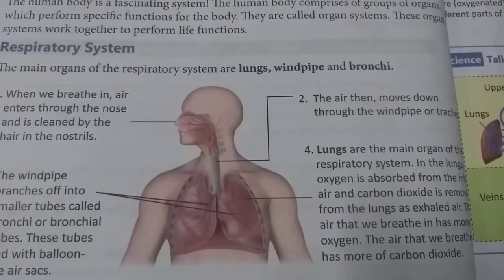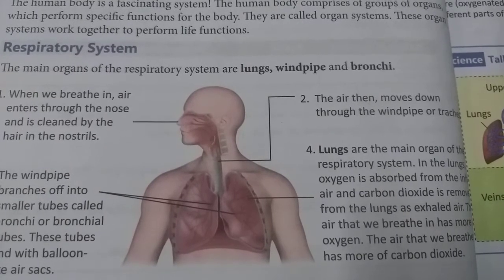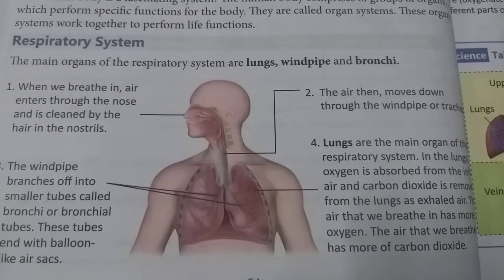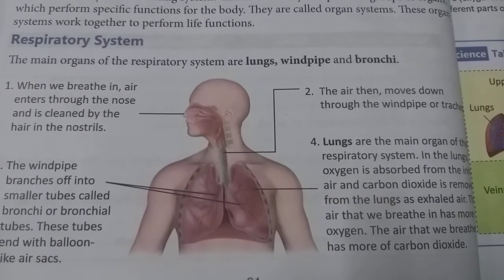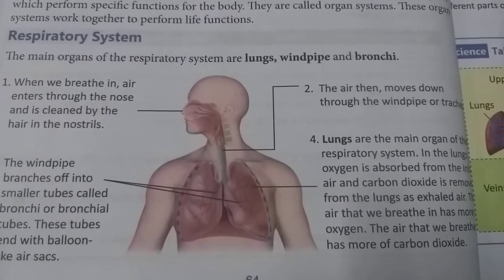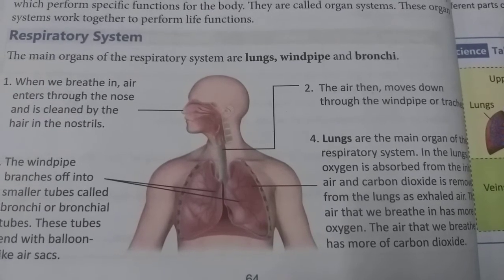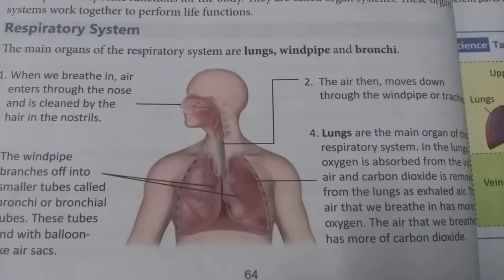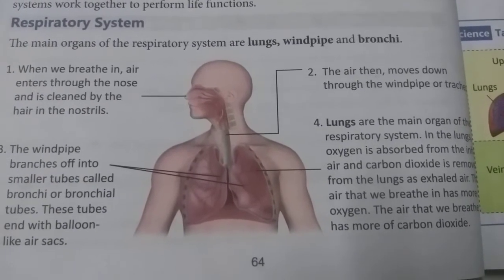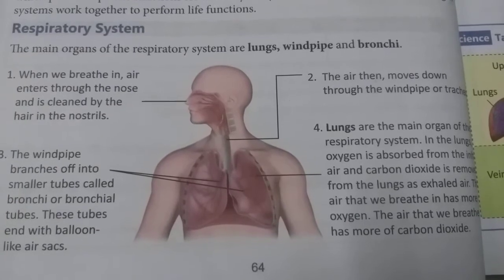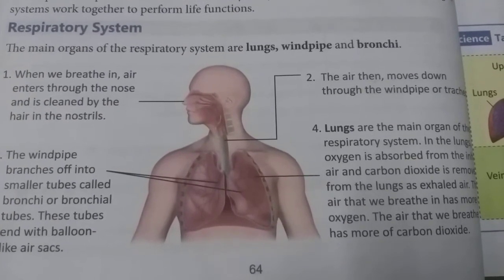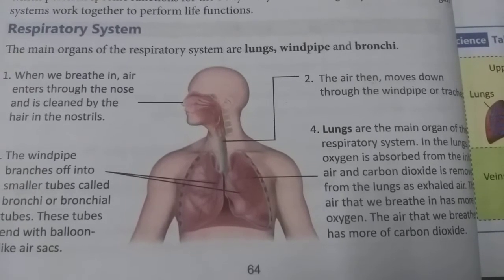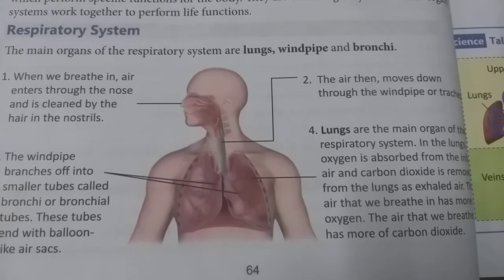That is number 2. After that, the trachea is divided into many small tubes, which are called bronchi or bronchial tubes. And every bronchial tube has small balloons or air sacs. After that, the lungs. The lungs are the main organ of the respiratory system.